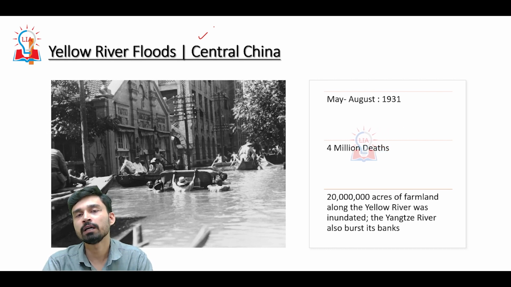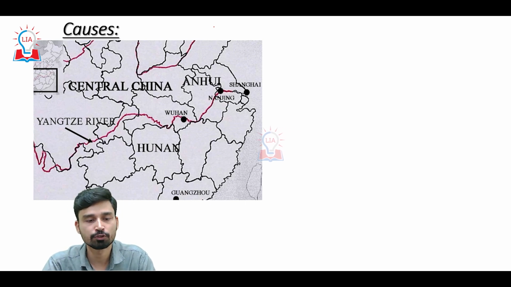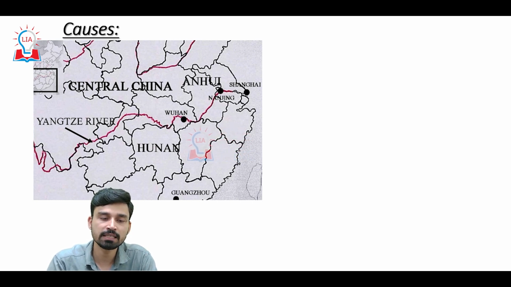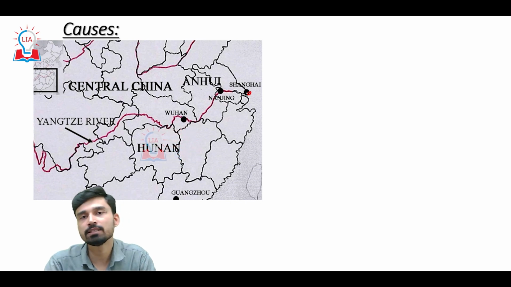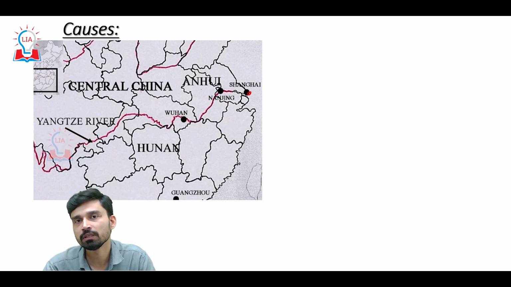Not only that, the flooding was also very extensive in the Yangtze River, because the Yangtze River burst its banks, started to overflow, and also caused the drowning of a large population of China. If you try to understand the region impacted by this flood, this was the central part of China, where from the south we have the Yangtze River coming all the way and finally draining into the China Sea at Shanghai, and then you have the Yellow River coming from the north. So this entire area sandwiched between the Yangtze River and the Yellow River was heavily